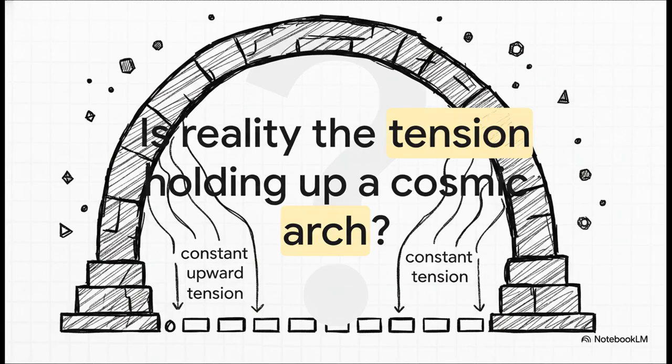Which brings us to a rather profound final thought to take away from this explainer. If the laws of quantum mathematics strictly mirror the structural necessities of an ancient stone arch, think about the forces we've discussed today. We exist within that foundation from 0 to 10, providing that constant upward tension. So it leaves us with an incredible thought to ponder. Is our entire reality simply the tension holding up a much larger cosmic arch? Think about your own place within this magnificent architecture.